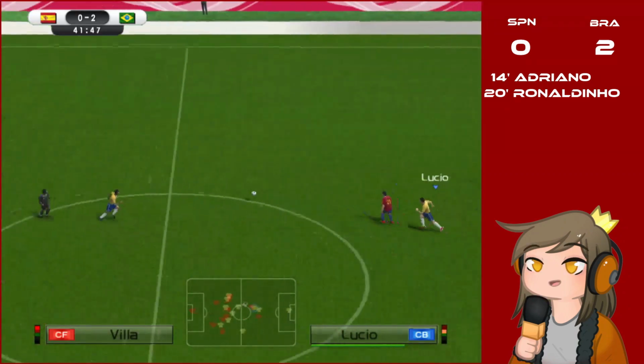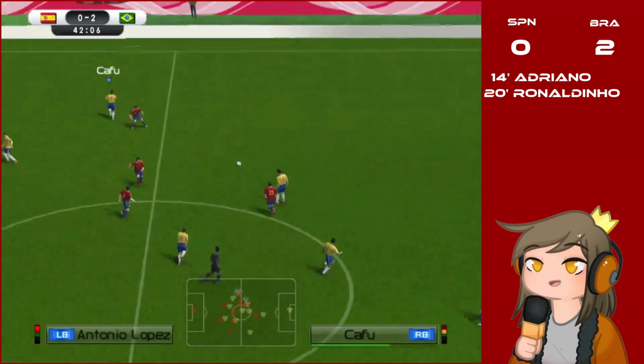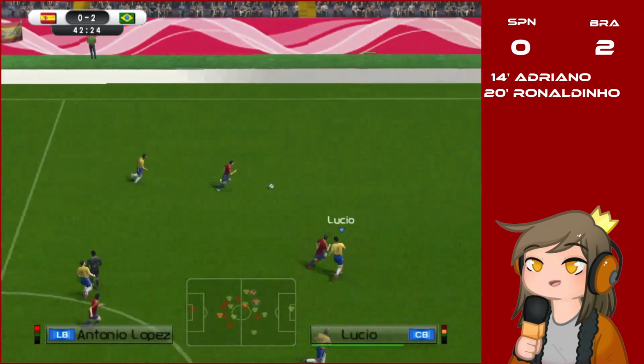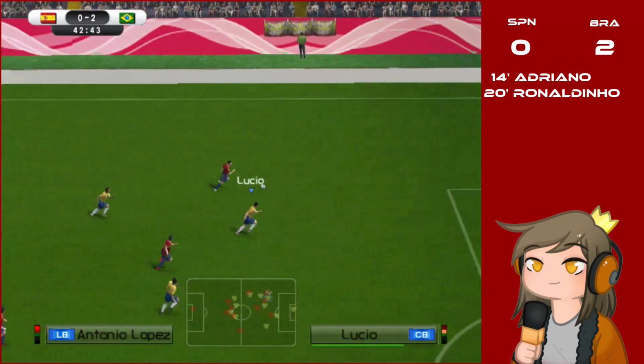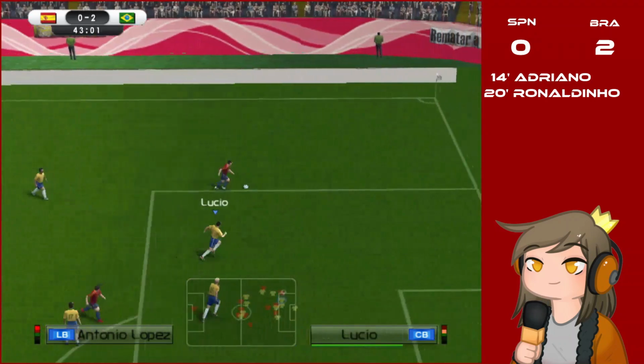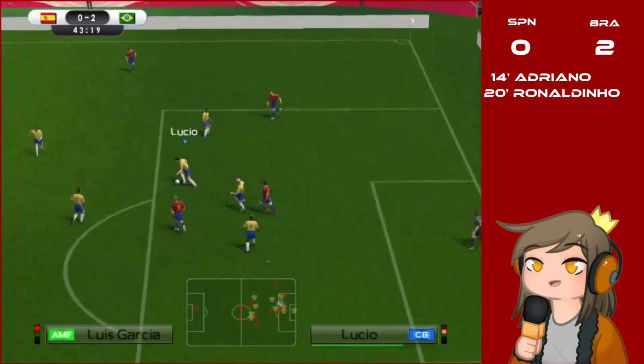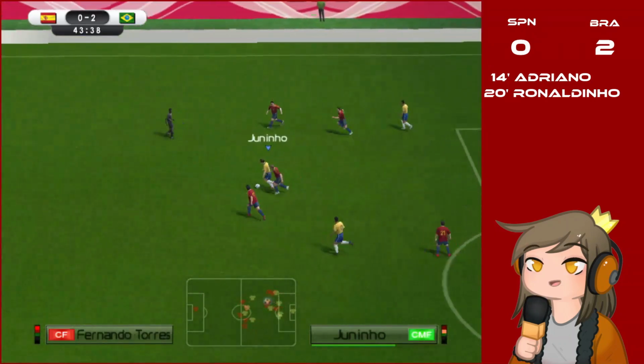It's Luis Garcia. Finds David Villa. Lucio recovers it. And Antonio Lopez recovers it again. It's an interception. He runs with the ball. And Chris recovers it inside the box.